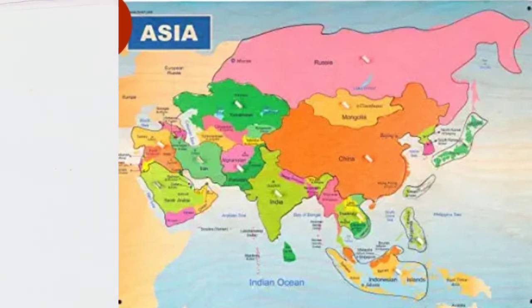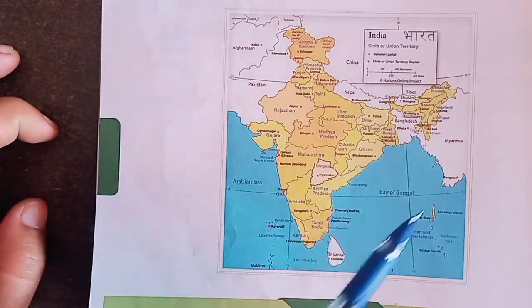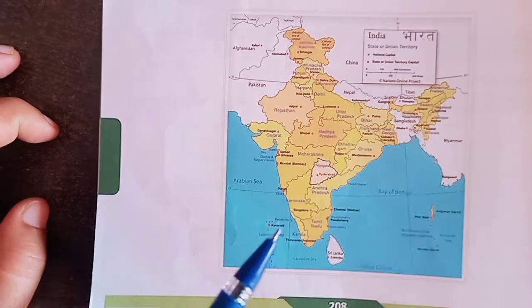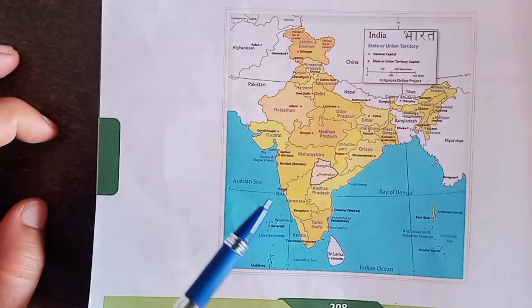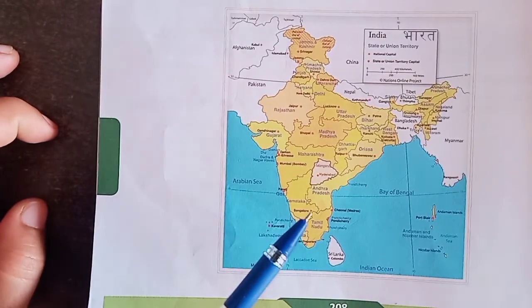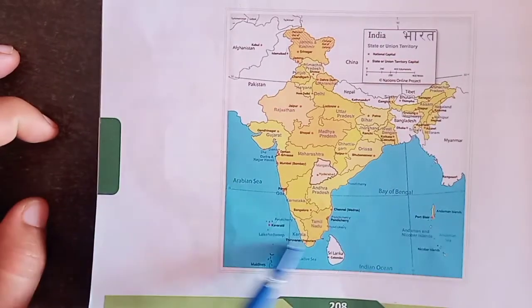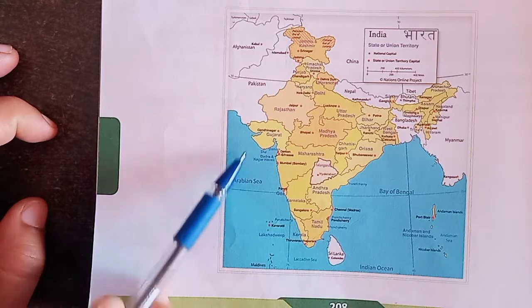Now see children, the map of India. This is the map of our India, and the southern part of our country is surrounded by ocean on 3 sides. Means there is only water. See here, the blue portion is covered by water.